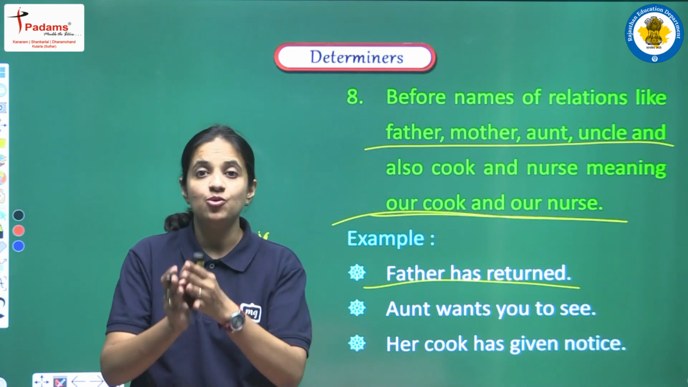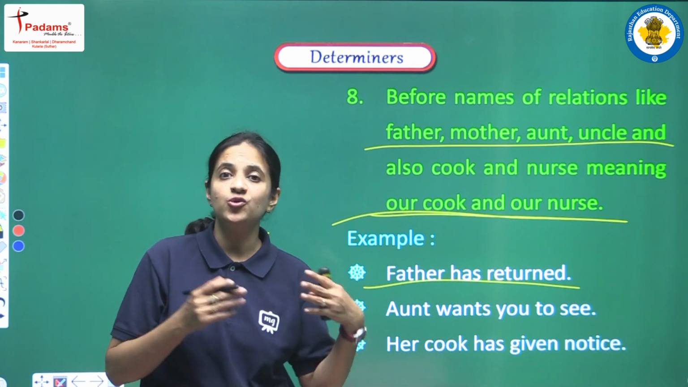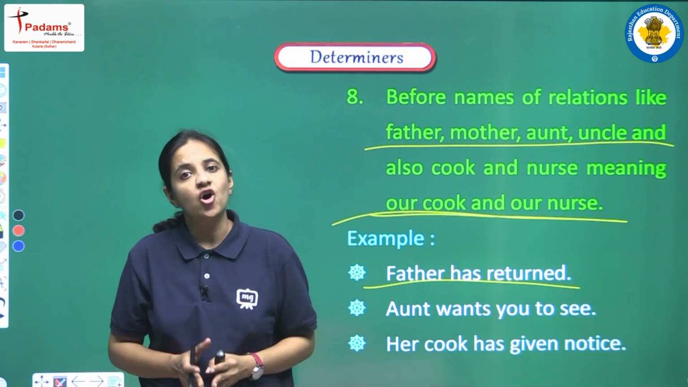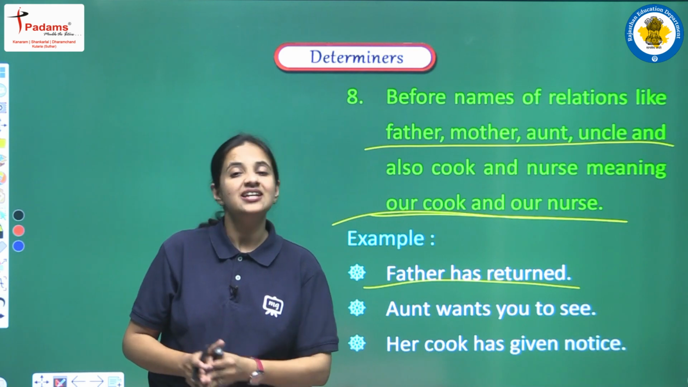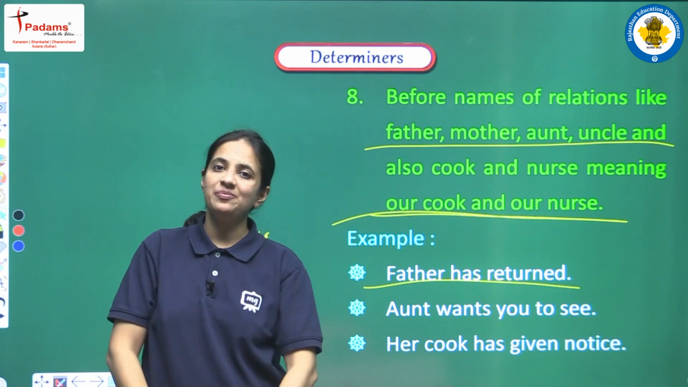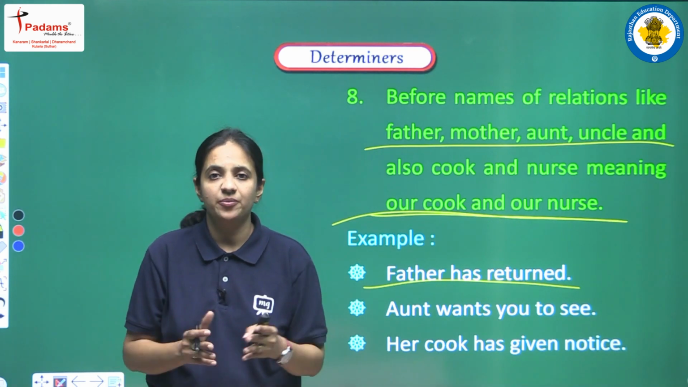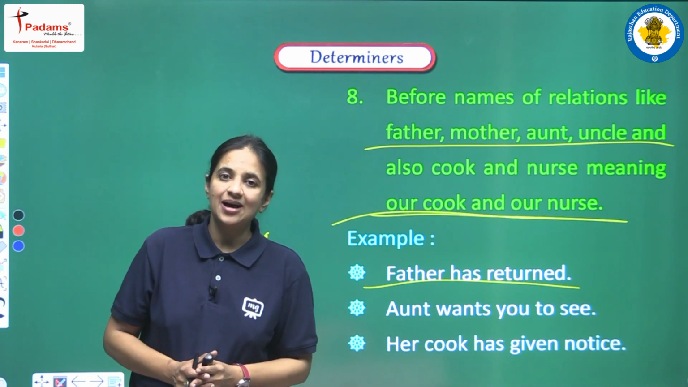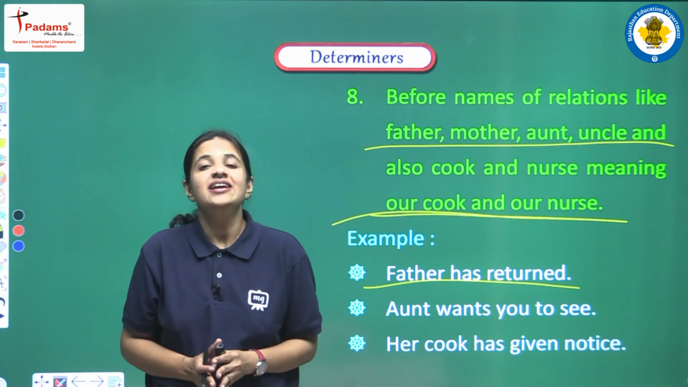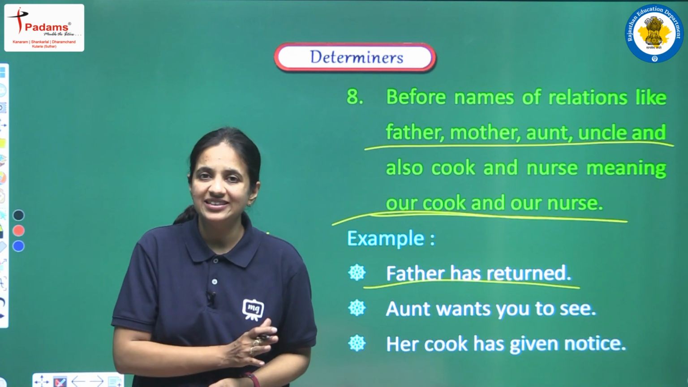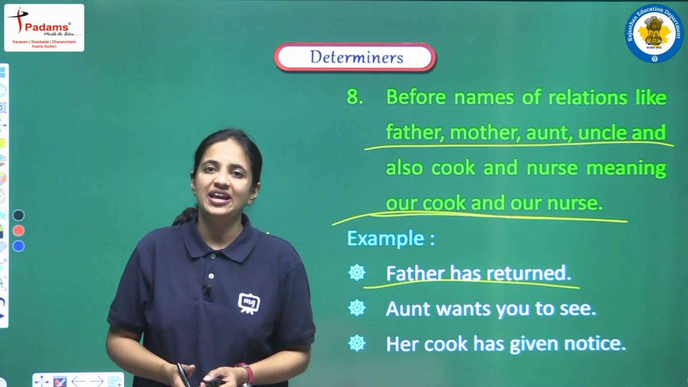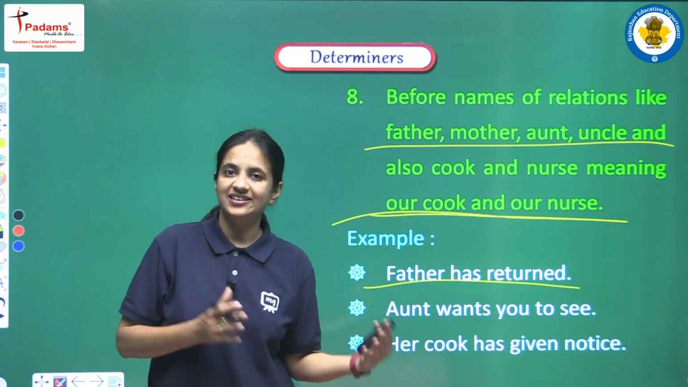Okay, so practice very hard, read all the rules very carefully, learn all the things that we have discussed, and then I am very sure you will be able to write the appropriate determiner in your exam. You will be able to find the error if there is any wrong determiner in the sentence, and then yes, you will be able to write the correct determiner, right?